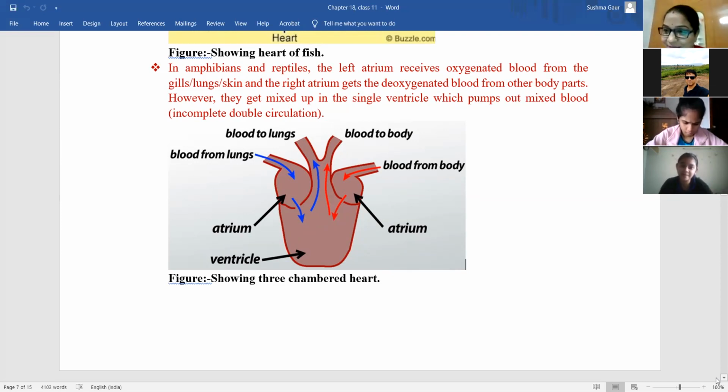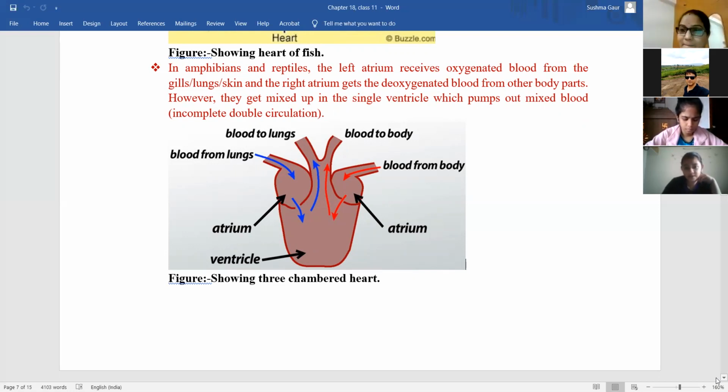If the blood has to get mixed anyway, then why does it need to get oxygenated? So this is in case of 3-chambered heart, and we are interested in 4-chambered heart. This is simply given, that this is the procedure in a 3-chambered heart. Lungs will be there, beta, otherwise how would oxygenation and deoxygenation happen? Amphibians and reptiles are also taking oxygen. They are not taking carbon dioxide. So lungs are required for them to receive oxygen.